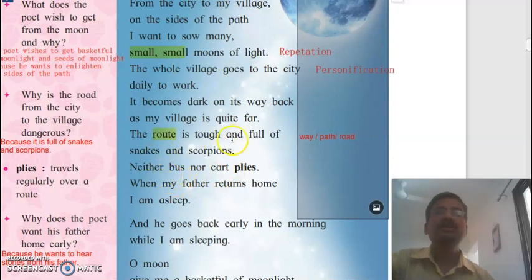And as the road is difficult, it is tough. Neither bus nor cart plies. That means there is no bus, no bullock cart, no vehicle that travels. Plies means travels. When my father returns home, I am asleep. The boy is asleep. Why? Because father returns home late in the evening, and so the small boy is asleep.